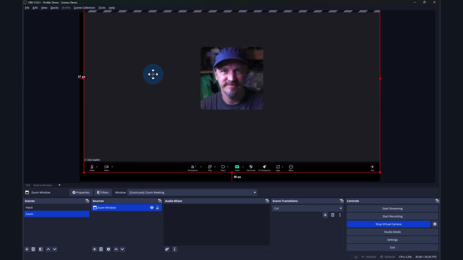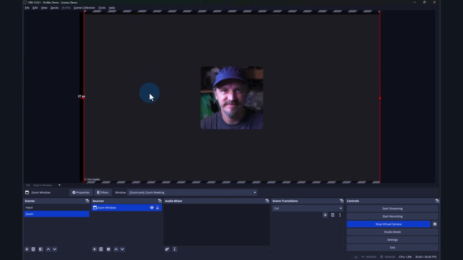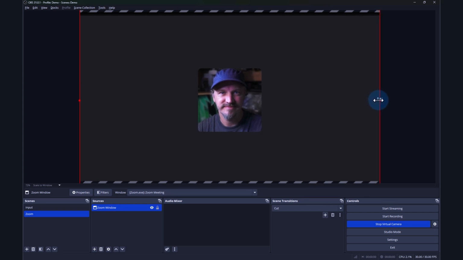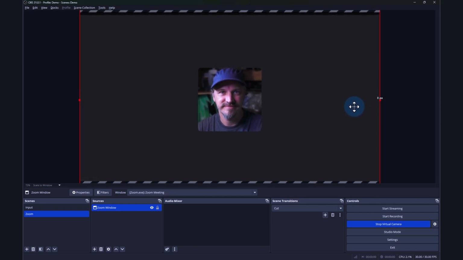And I can get the controls along the bottom if I want, but I can also take this opportunity to hide those and pretty much be looking at just the image. Move it off to the side. I can see I've got a couple of pixels on either side, so I'll just go ahead and widen that out. Maybe I'll hide the name at the bottom too, so it's not quite as obvious that it's Zoom.